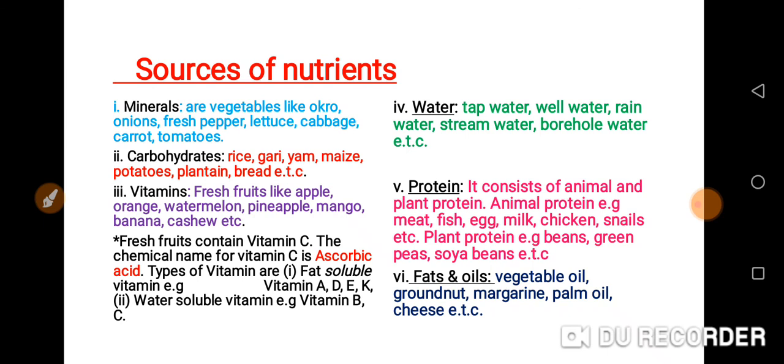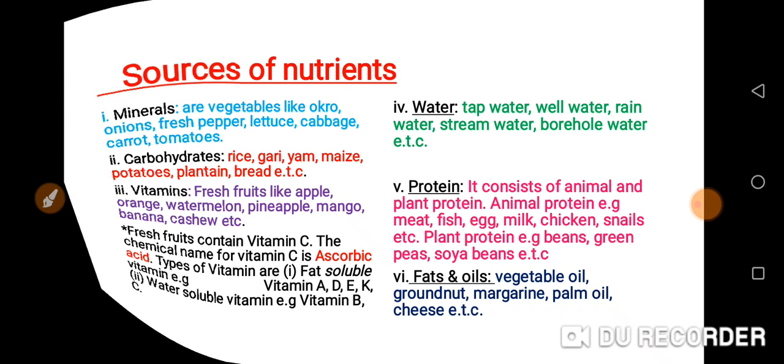Then when you talk about plant protein, beans, green peas, soya beans. That means we have two types of protein. We have animal protein and we also have plant protein. Then the next one is fat and oil. Fat and oil, the sources from vegetable oil, from groundnut, margarine, palm oil, cheese, etc.